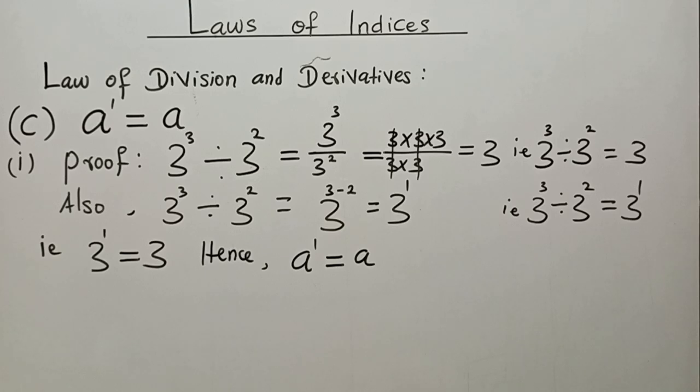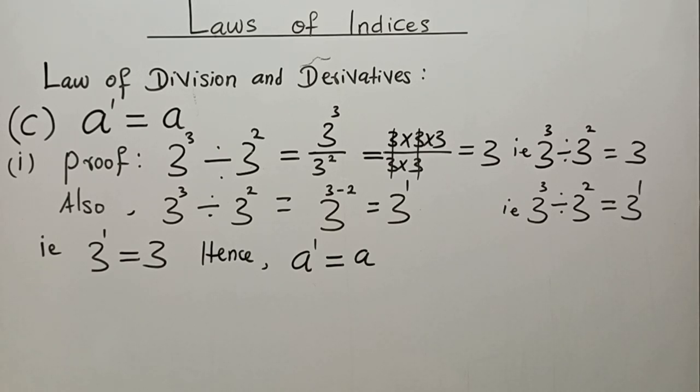If we carry out the traditional operation on these numbers, what we see at last is 3. What it therefore means is that this operation is equal to 3. The summary is here. That is, this operation, which is here, is equal to this 3. Therefore, 3 to the power 3 divided by 3 to the power 2 is equal to 3.